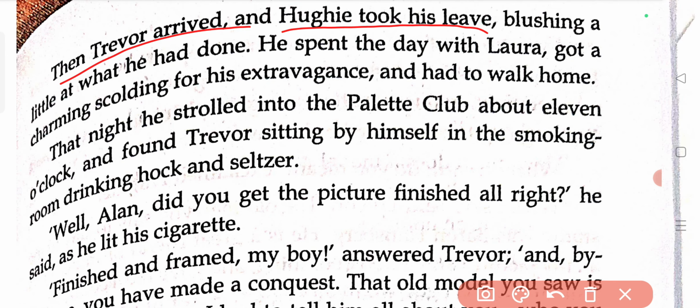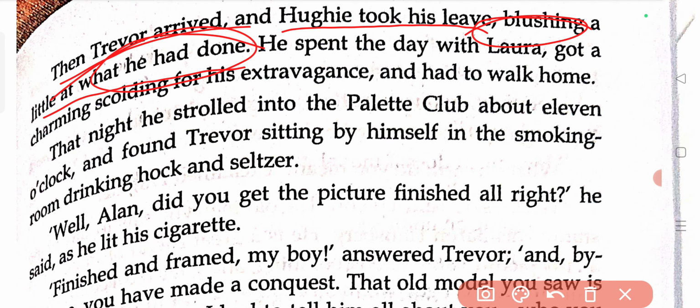And Huey took his leave. Then Huey went away, blushing a little at what he had done. What had he done actually? He had given a sovereign to that beggar man without even telling Trevor, without even making Trevor know about this whole incident, and that's why he was blushing. He was having red cheeks.